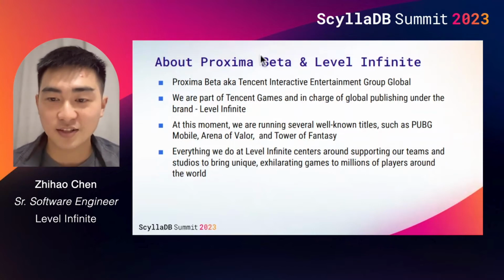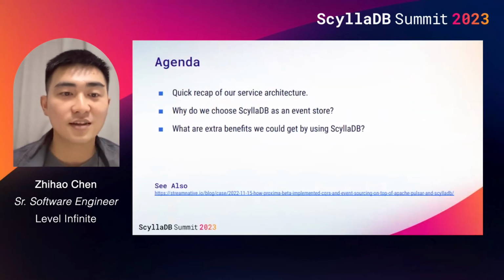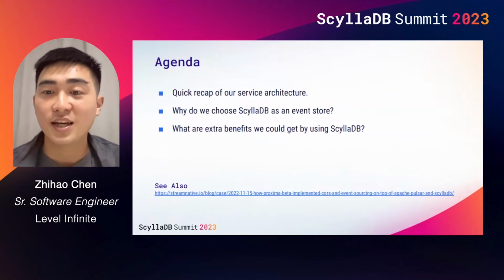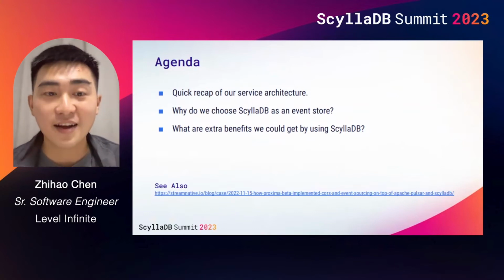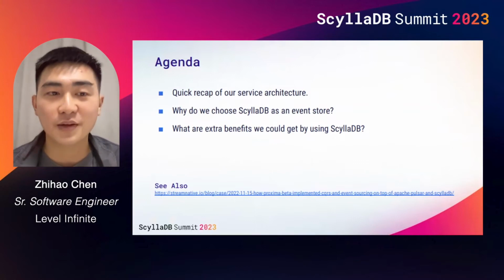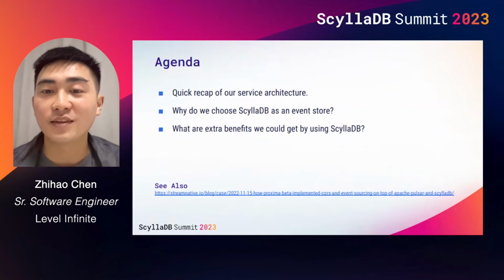Let's move on to the agenda. Today's session has 3 parts. It's also a follow-up session of what we presented at the recent Pulsar Summit Asia. In the previous session, we discussed why we build our system based on CQRS and event sourcing patterns. If you haven't gotten a chance to go through the previous session, no worries. I will give you a quick recap of our service architecture to help you understand how our system works before we dive into the main topic. You can also find out more information about the previous session by following this link.